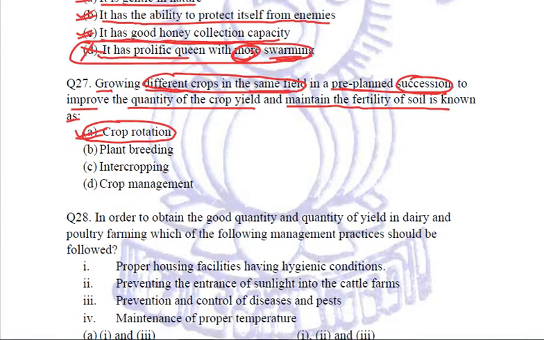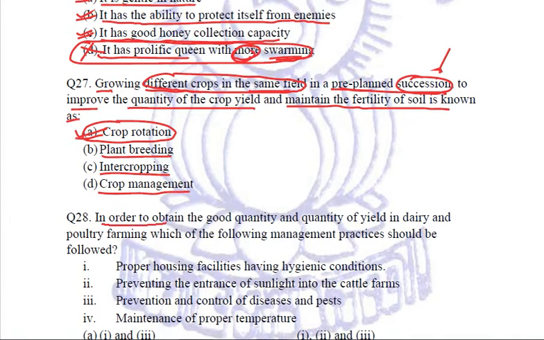It is not plant breeding, because plant breeding is the process of hybridization. It is not intercropping, because intercropping is growing two or more crops simultaneously, not in succession, and that too in a particular fixed row pattern. It's not crop management. Crop management includes a lot of things, right? So it is crop rotation, A, which is the right answer. Let us see what question 28 has in store for us.